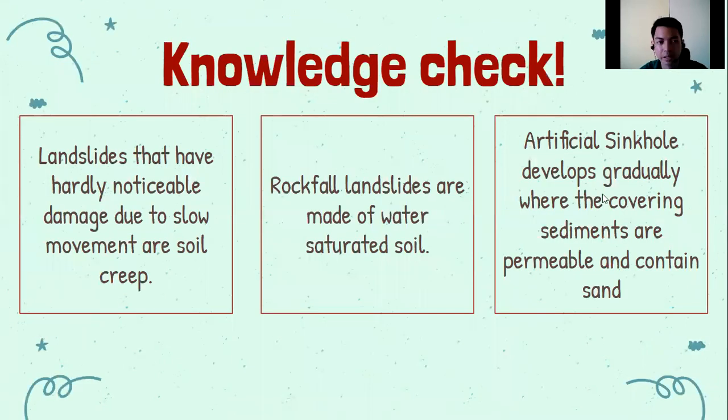So let's check our knowledge if we learned something. So this is true or false. So you will just answer true or false. So if false, tell me what is the correct answer. Landslide that have hardly noticeable damage due to slow movement of soil is what we call soil creep. Tama ba? This is correct or not? So this is true.